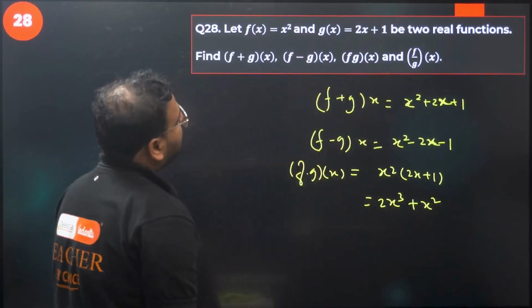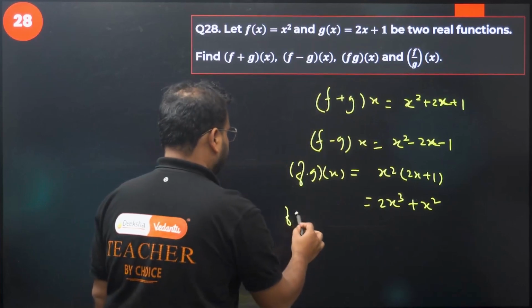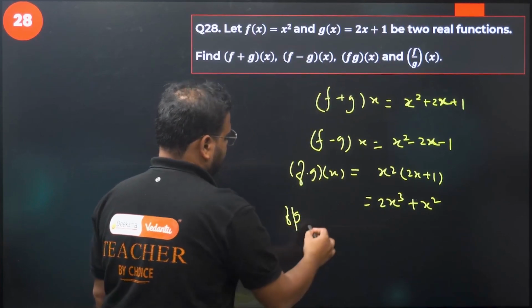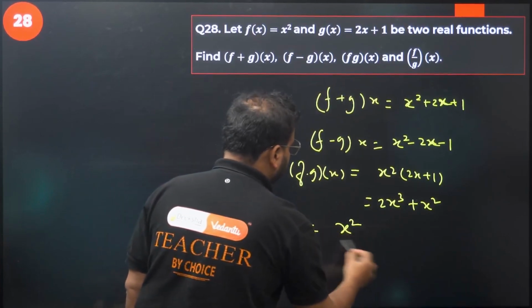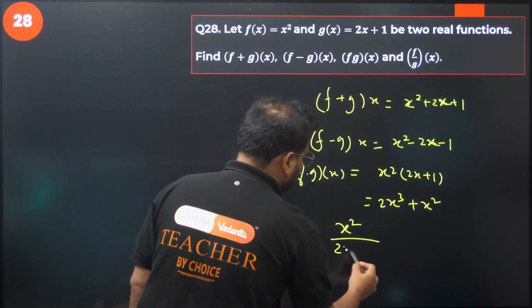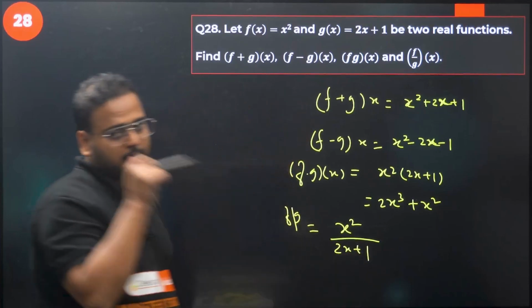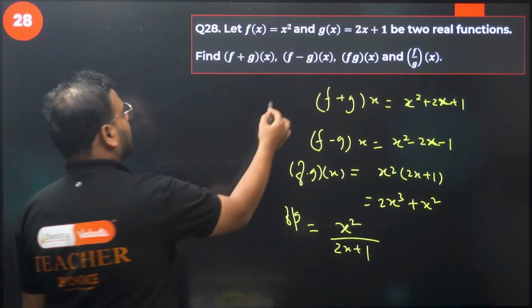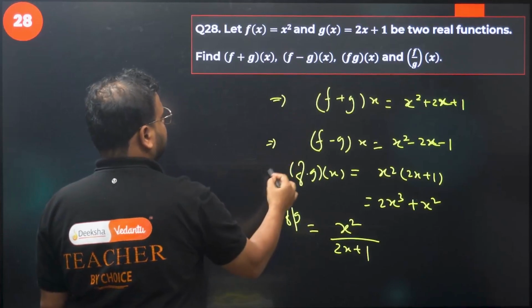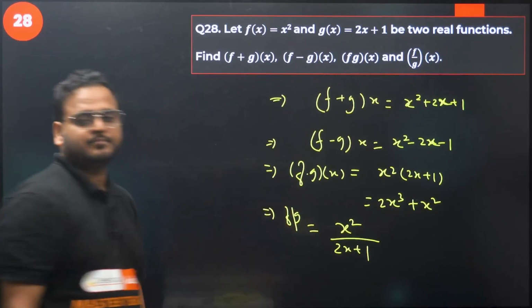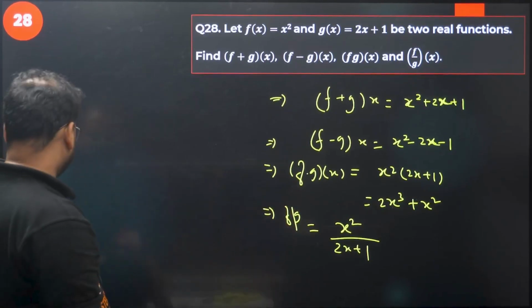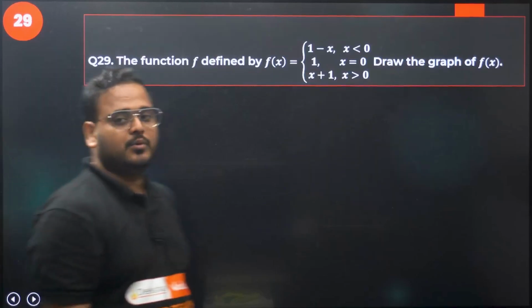Next is the ratio. Divide it. f by g, right? This will become x square upon 2x plus 1. That's your answer. These are your answers. Please check. Done? Algebra of functions. 28th is done. 29th now.